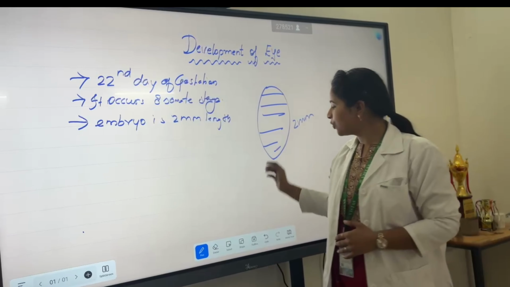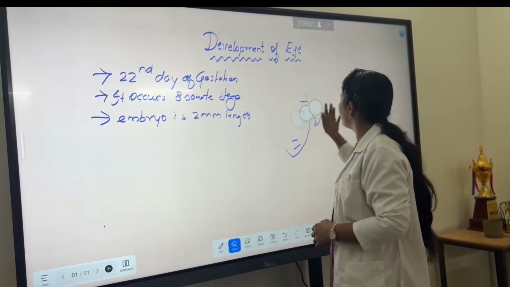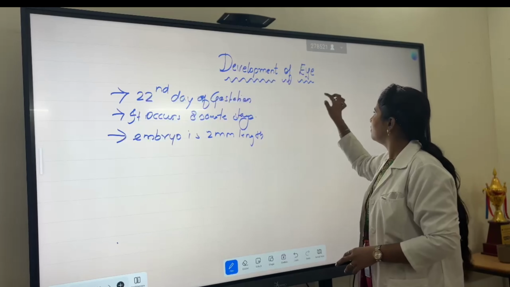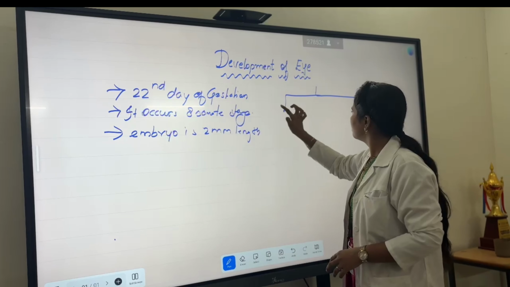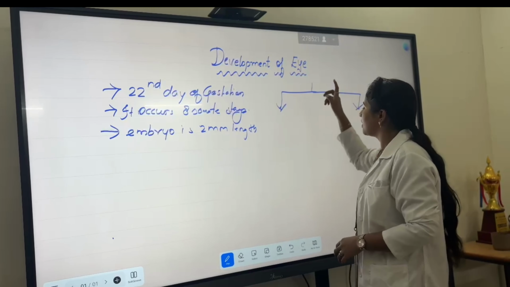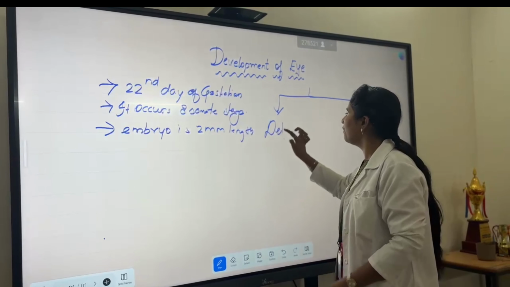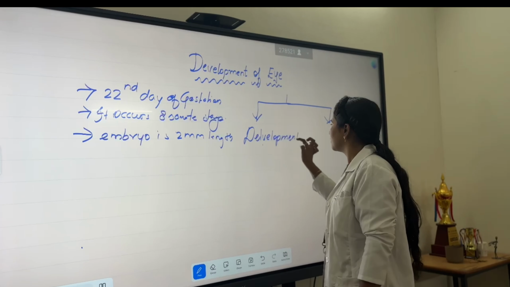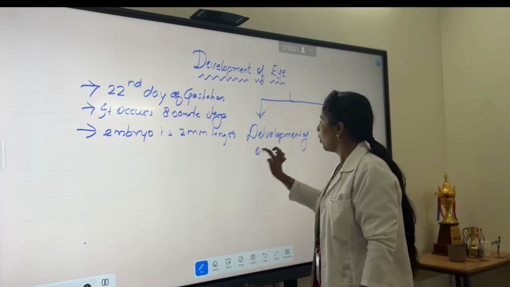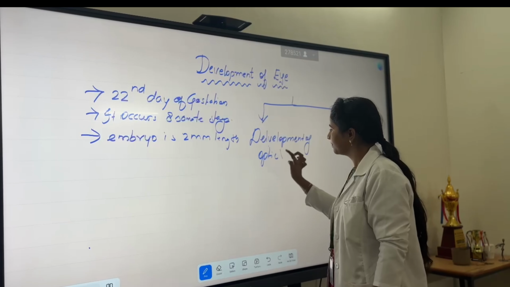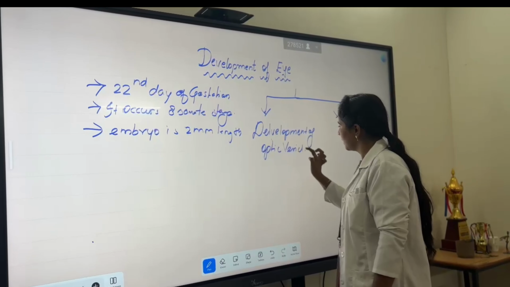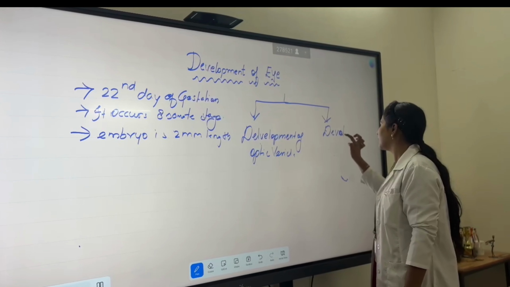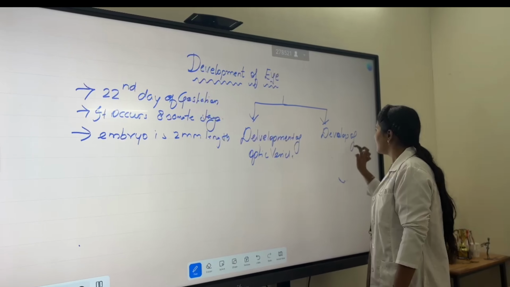Next, before starting the development of the eye, we can put two topics for this. The one is the development of the optic vesicle and the other is the development of the lens.